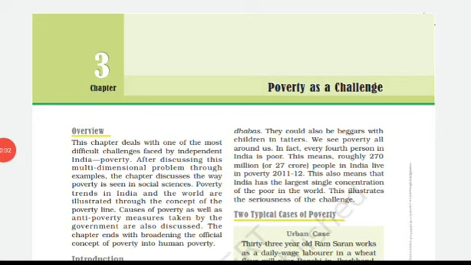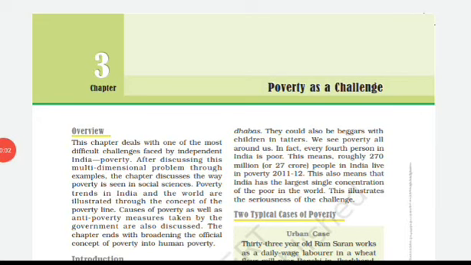We are going to discuss the concept of the poverty line, then we will discuss the causes of poverty, and after that we will discuss the anti-poverty measures. What are the measures that have been taken up by the government to remove poverty?